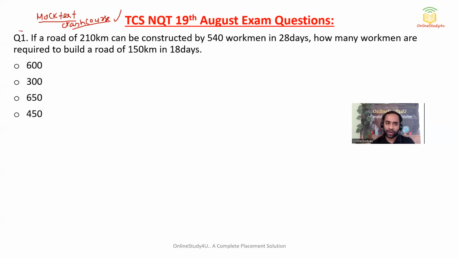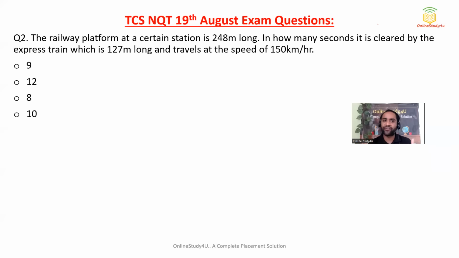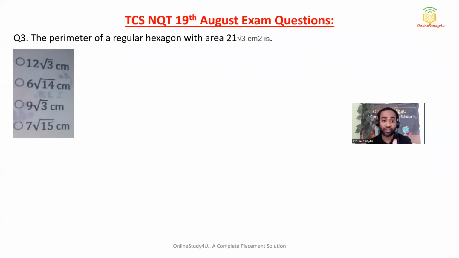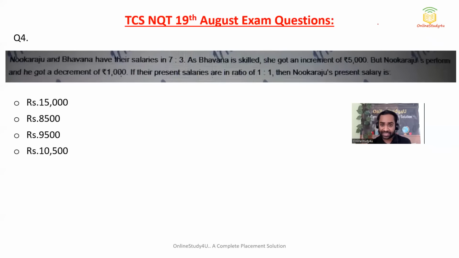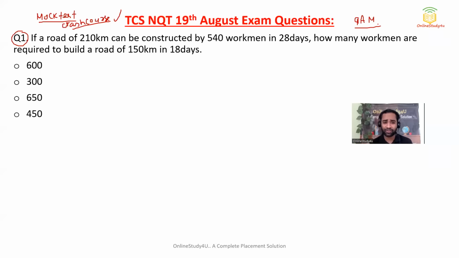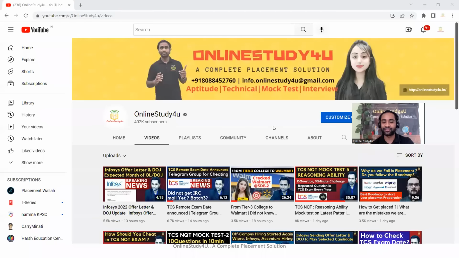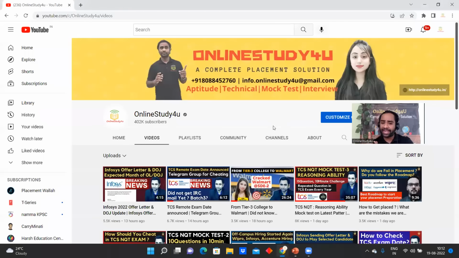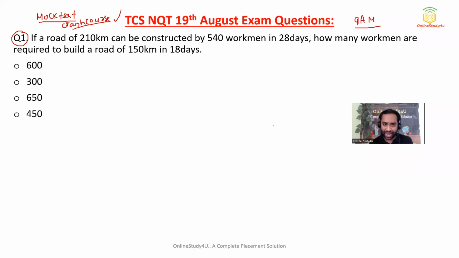Before I start with question number one, these are the 9 a.m. slot questions. For everyone there will be different sets, so you might not have got the same question in your exam, but I have taken the screenshots so that you do not ask whether this question is from TCS. Because of you guys only we are taking so many precautions. Please subscribe and click on the bell icon, because I will be doing videos on reasoning and aptitude. If you are going to write in the next slot, it will be easy for you to understand what kind of questions are getting asked.